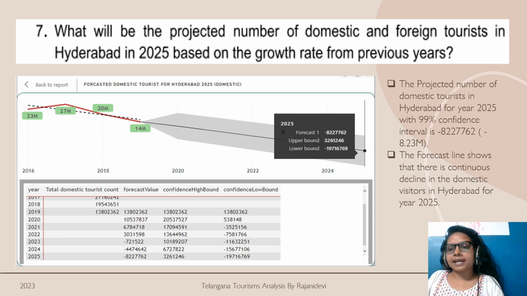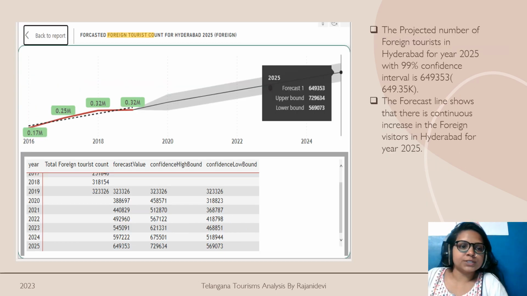Now let's talk about the foreign visitors. Foreign tourists. The trend line indicates that there is an increase in the foreign tourists. In year 2016 we can see that there are 0.17 million tourists, and then it increased to 0.25 million, and again increased to 0.32 million, and in the next year we have the same number of foreign tourists, which is 0.32 million.